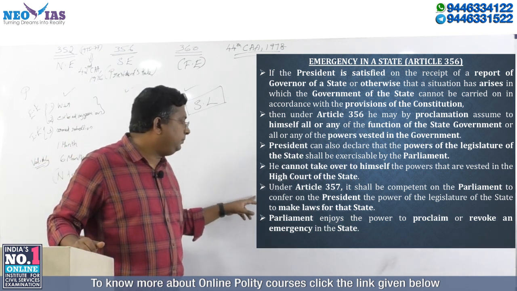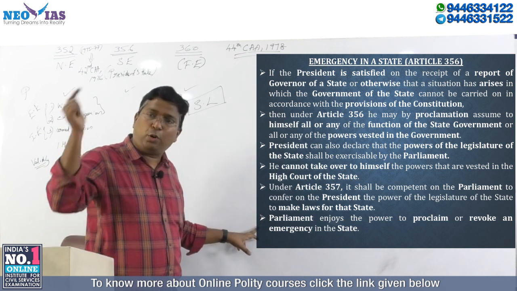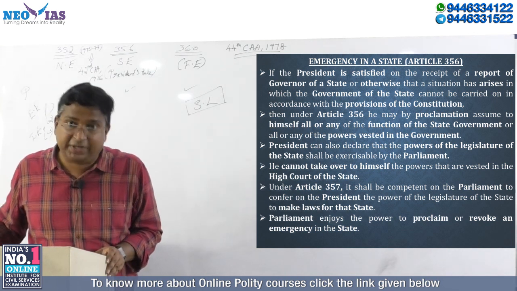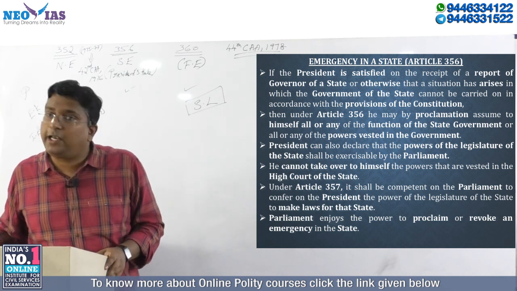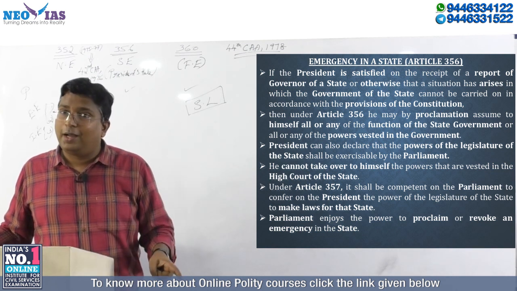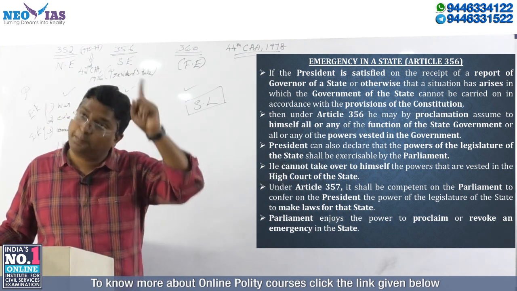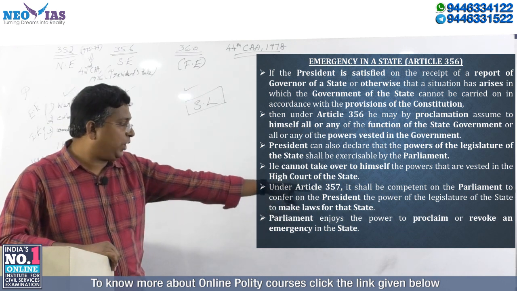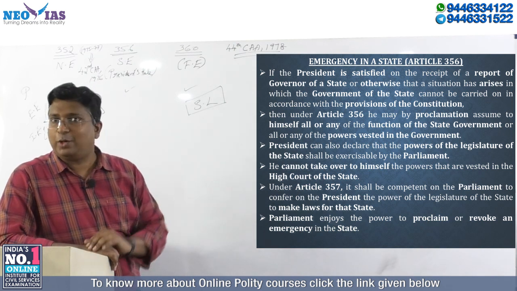Okay. Now also be very clear. Who proclaims the state emergency? The president, if he is satisfied that the state government cannot be carried on in accordance with the provisions of the constitution. That is a very, very important point. Now, be very clear, the president has proclaimed it, but the Parliament enjoys the power to proclaim or revoke an emergency in the state.